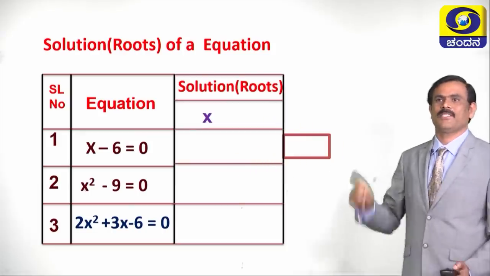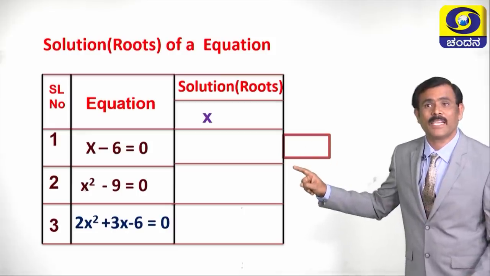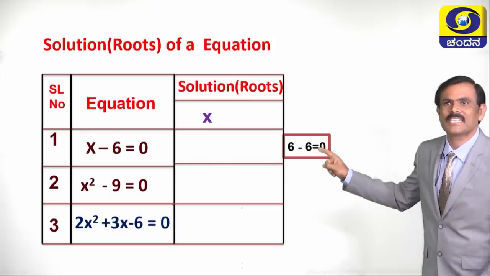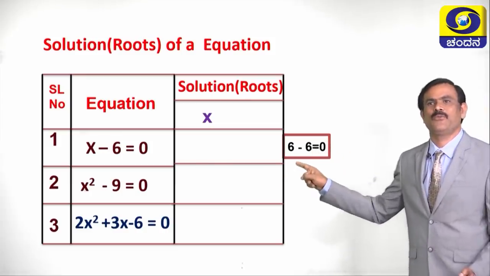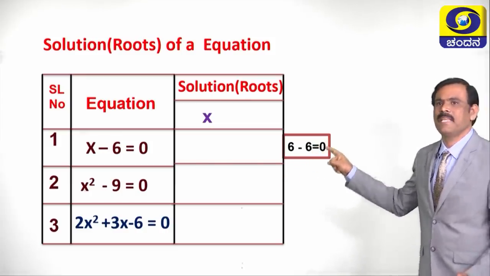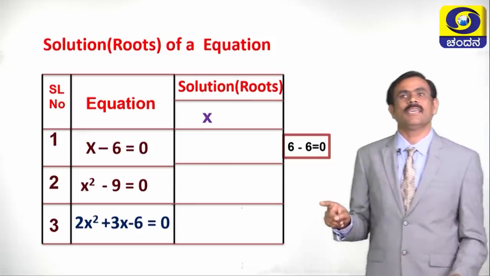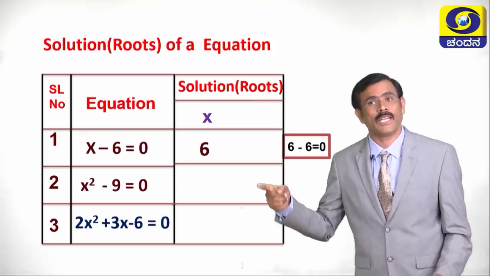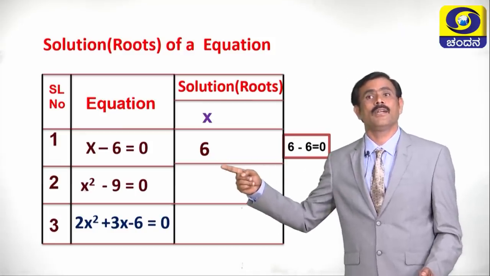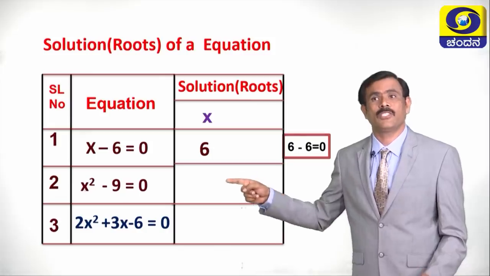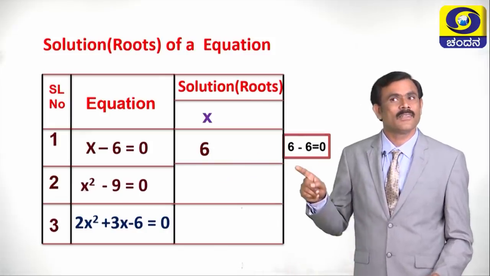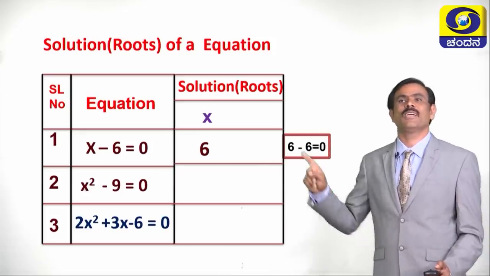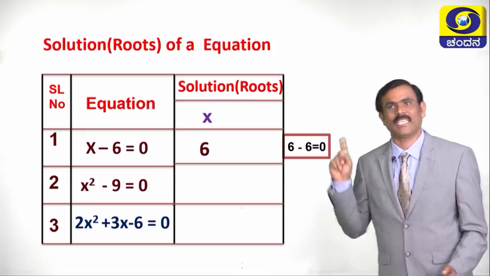Now, let us discuss solution or roots of an equation. So, take the first equation. What is the value of x? X is equal to 6. Why? In the place of x, if we write 6, 6 minus 6 equals 0. Children, other than 6, is it possible to write any other value for x to make this equation equal to 0? No. So, this equation has only one root, that is x is equal to 6.